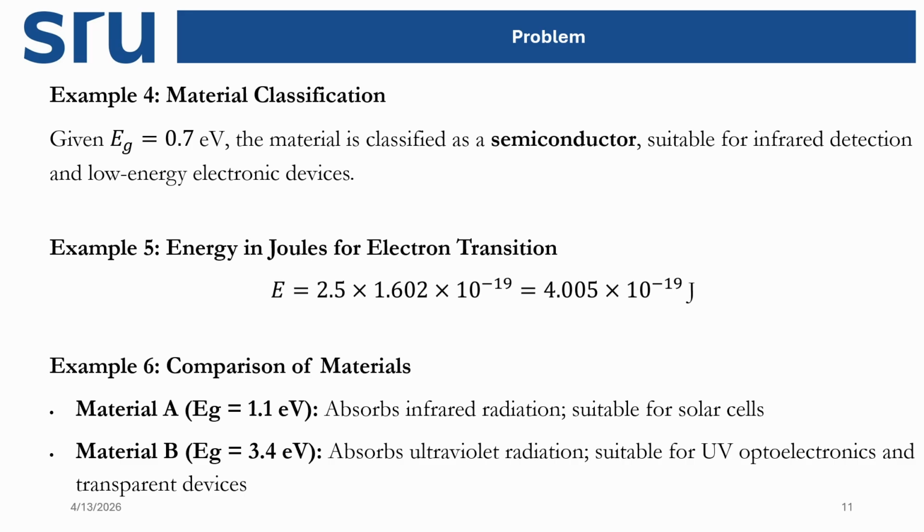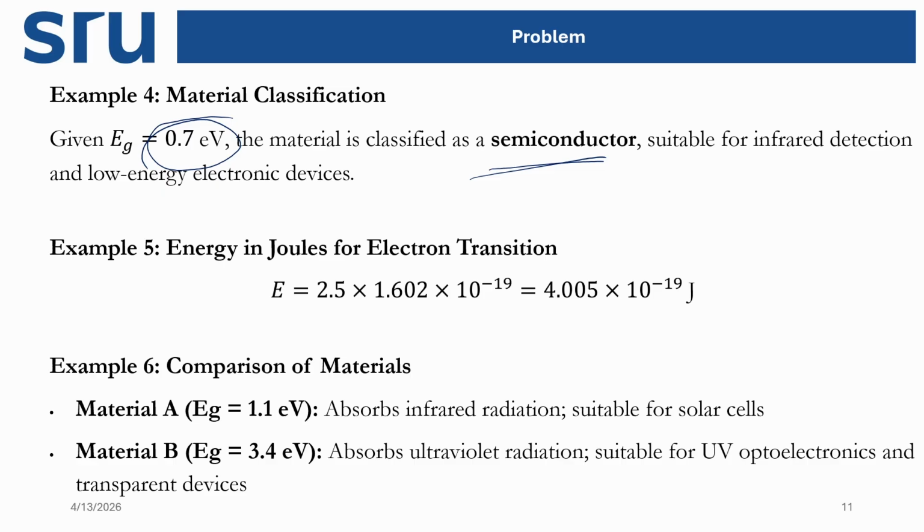So now you want to classify the materials from the experimental results. Let's say you know that the band gap is 0.7 electron volt. Then the question is asking what is the material type, meaning is it a conductor, semiconductor, or insulator.